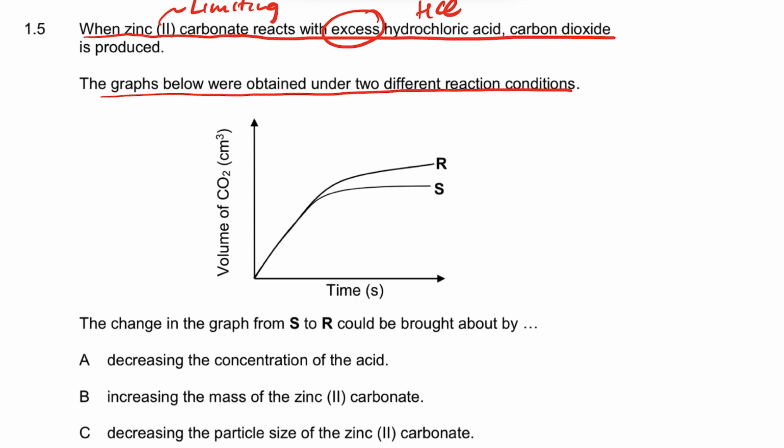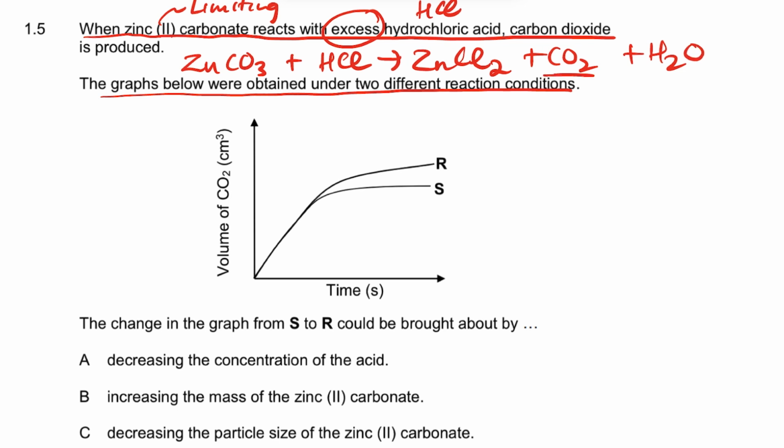The graphs, guys, when we add the zinc carbonate with what? Hydrochloric acid, it will give you zinc chloride plus carbon dioxide and water. So the gas there has been produced.